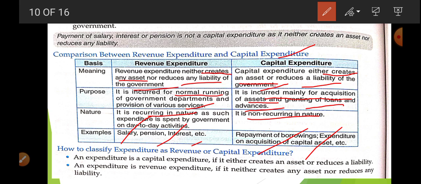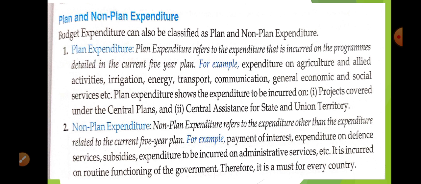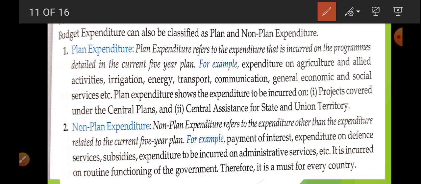Look, expenditure will be capital expenditure when it either creates assets, otherwise it reduces liability. If you talk about the revenue expenditure, it does not create any assets and does not reduce any liability. Okay. Now, plan and non-plan expenditure.